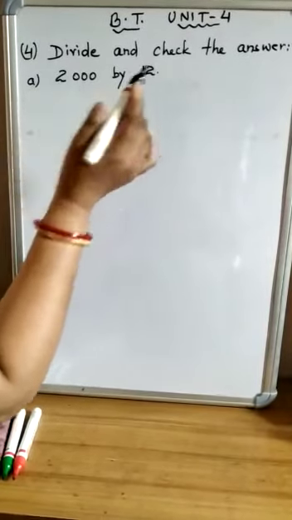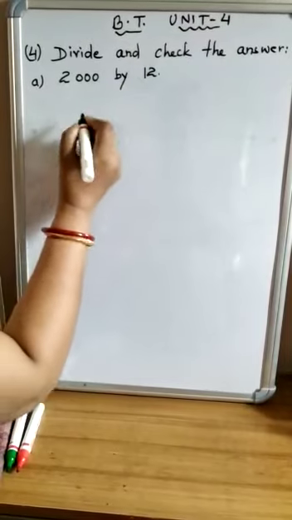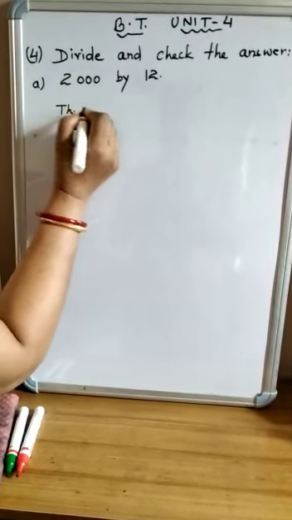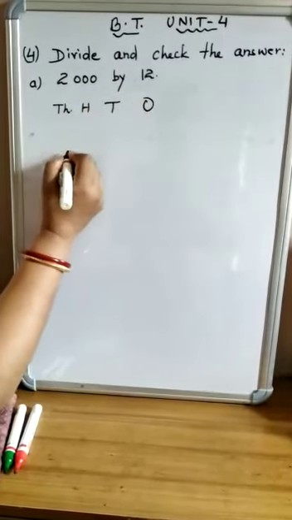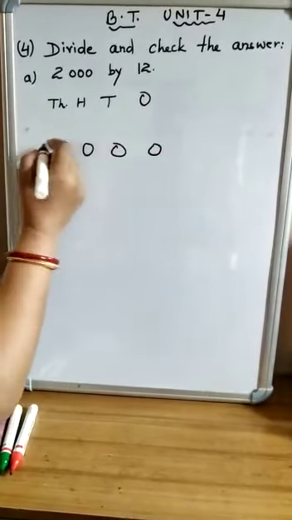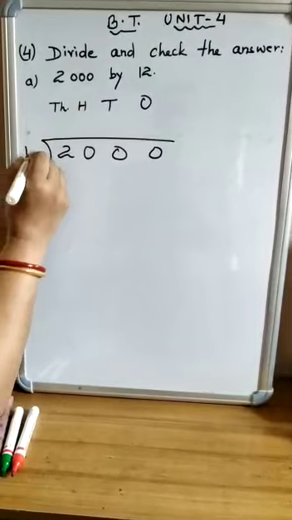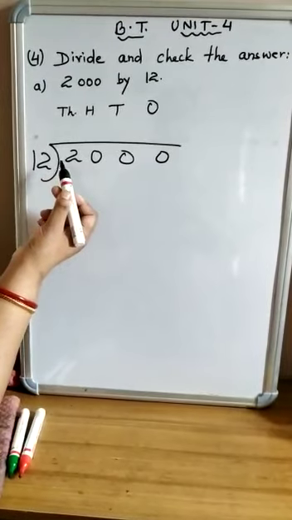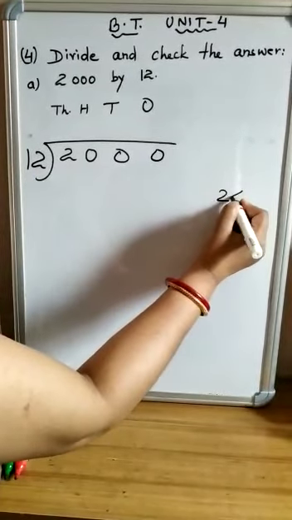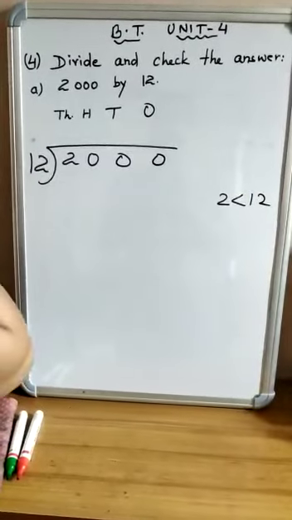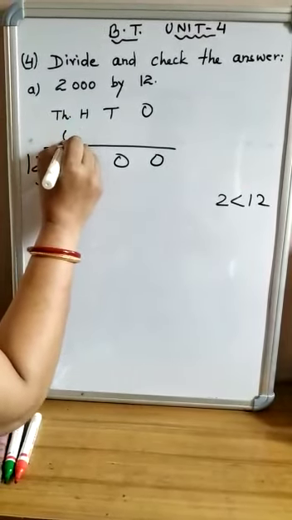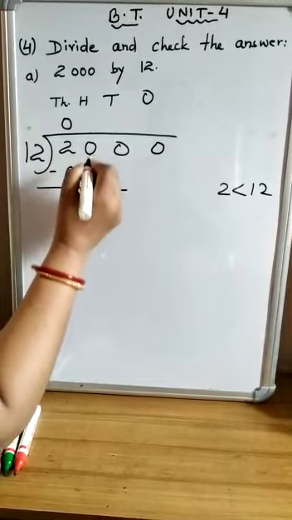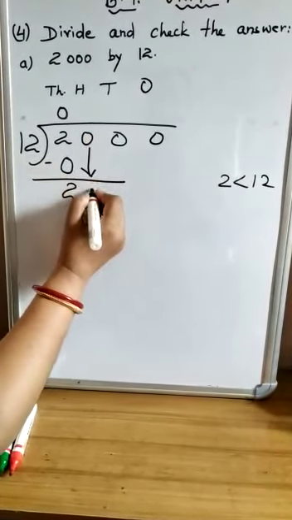So 2000 divided by 12. Here 2000 is the dividend and 12 is the divisor. 2000 is a 4 digit number, so there are 4 place values: thousands, hundreds, tens and ones. We write it in division form, divided by 12. Now starting from the extreme left, the maximum place value digit is 2, but 2 is less than 12. So we multiply 12 by 0 at the thousands place. 0 times 12 is 0. Now 2 minus 0 is 2. Now I will put down the 0 along with 2.